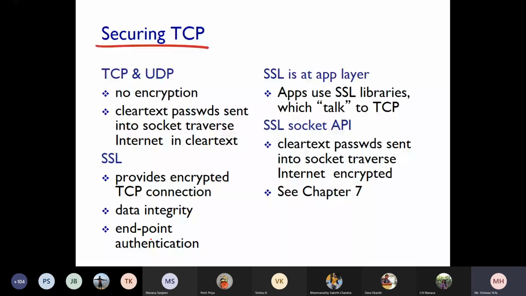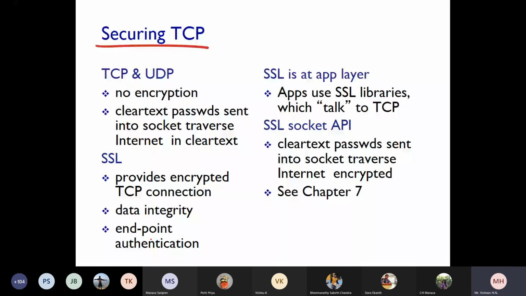So how do you secure TCP? There are a lot of ways where you can secure TCP. TCP and UDP don't provide any encryption. So a clear text password sent into a socket traverses the internet in clear text. So how do you protect it? There is something called SSL, secure socket layer. SSL provides an encrypted TCP connection.